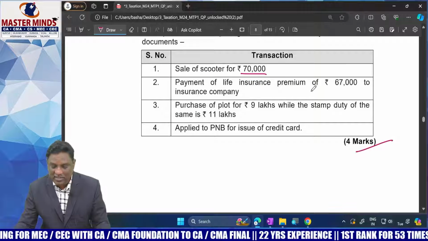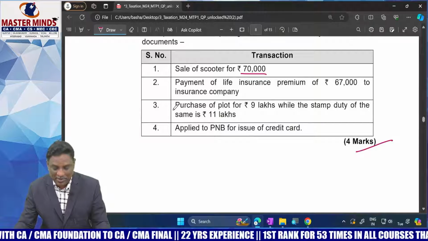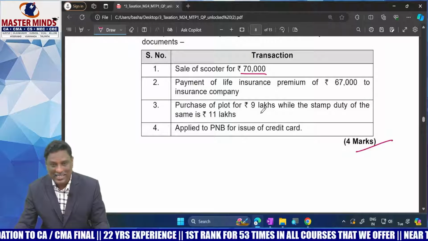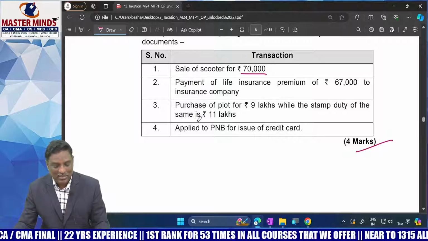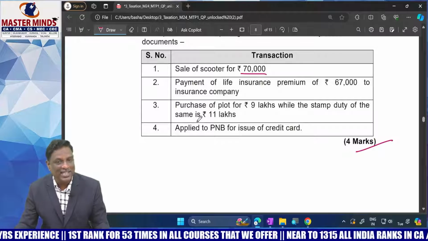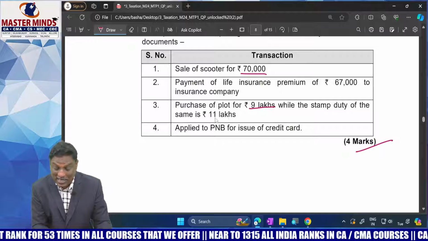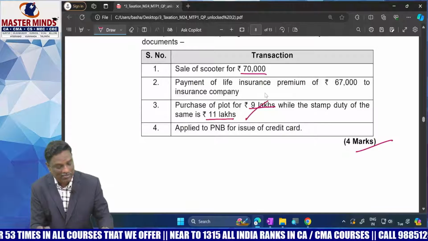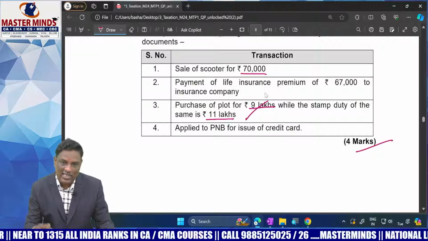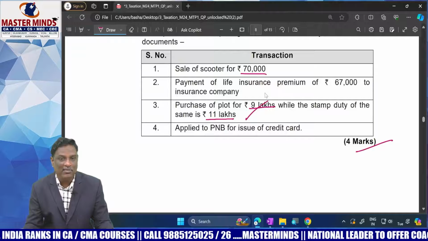Next, payment of life insurance premium 67,000. Then purchase of flat for 9 lakhs. Here the PAN requirement applies if either the stamp duty value or the actual consideration exceeds 10 lakhs. Here the actual consideration does not exceed 10 lakhs, but the stamp duty value exceeds 10 lakhs. Therefore, quoting PAN is mandatory. Any one of these two, either actual consideration or stamp duty value, if it exceeds 10 lakhs, then PAN quoting is mandatory.